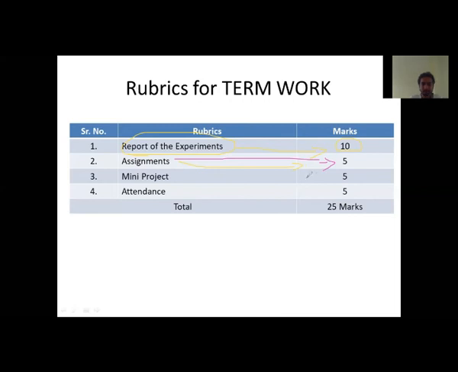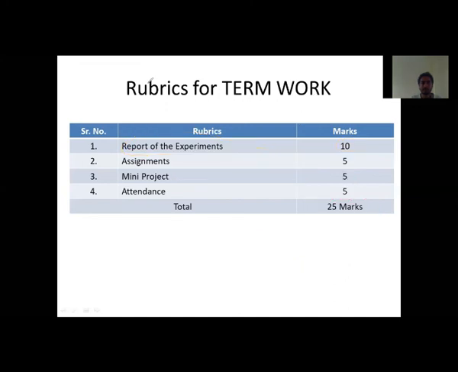Next is your mini project. As I've already told you before, you also have to select any one of it and perform the mini project. For the mini project, you are going to get 5 marks. And the last one is attendance. For regularly attending the practicals, you are going to get 5 marks. So the total of term work comprises 25 marks. Okay, remember this.